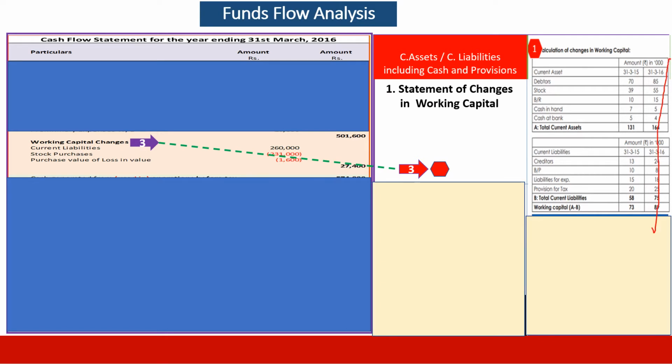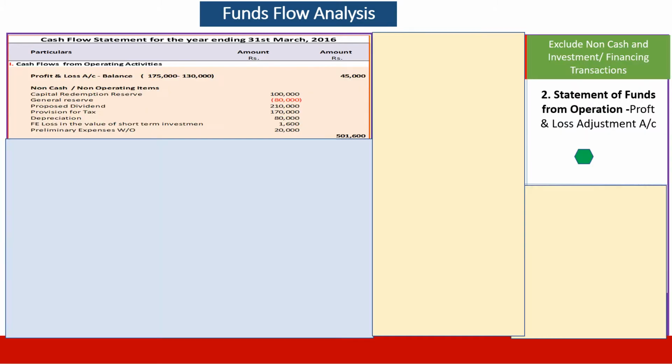It puts it in this format: current assets, current liabilities with their various breakups, puts a total for the 2 years and a total for current liabilities, and takes the net difference and compares and says whether it is net surplus or net deficit, or net increase in working capital or net decrease in working capital. This is statement number 1. Relation with the cash flow is just as indicated.